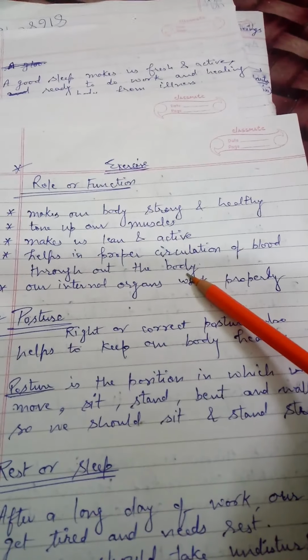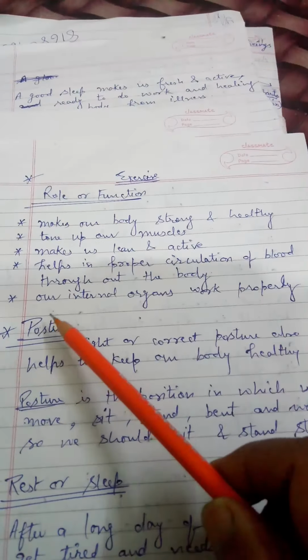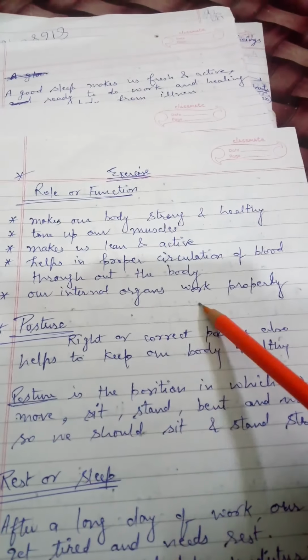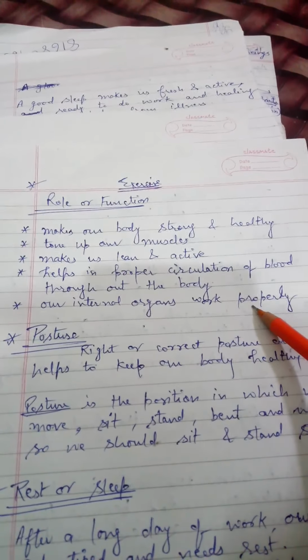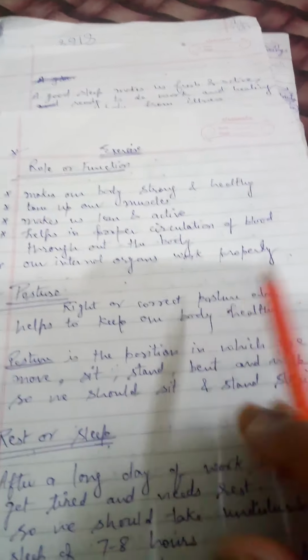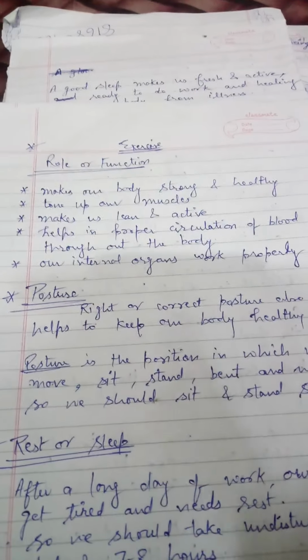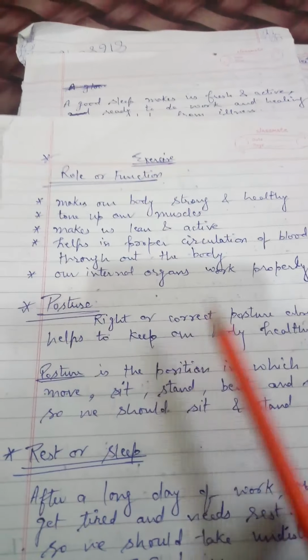Our internal organs work properly. Internal organs like heart, lungs, kidney, intestine will work properly if we do exercise. So students, now you will be able to understand the importance of exercise. You have to take a balanced diet, you have to exercise daily if you want to remain healthy.